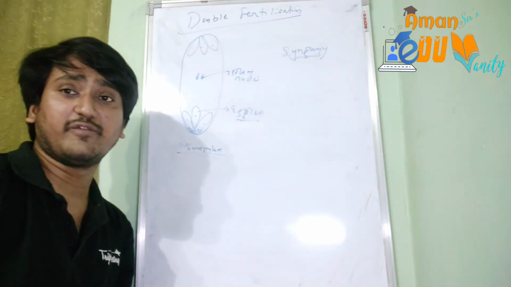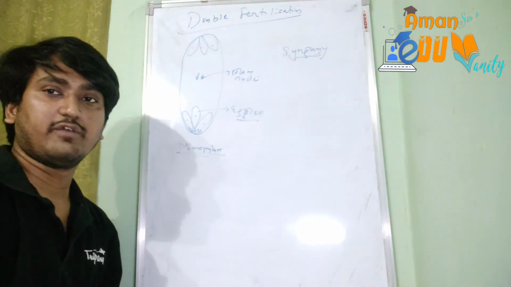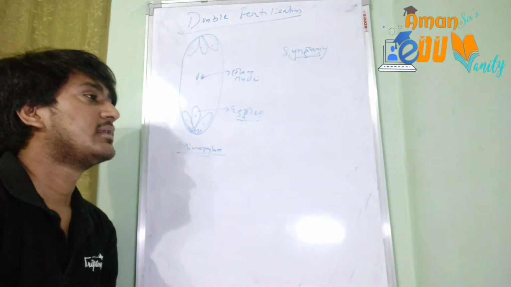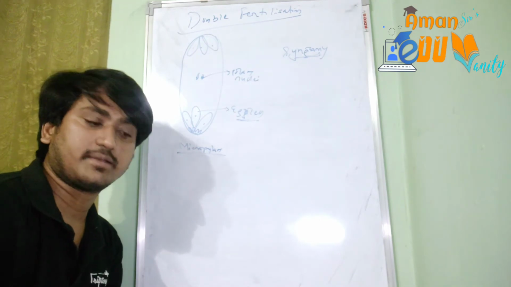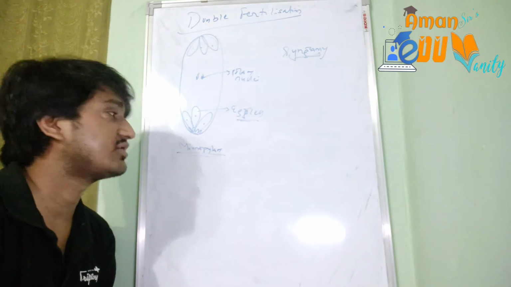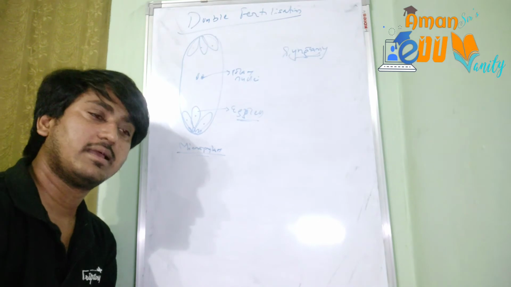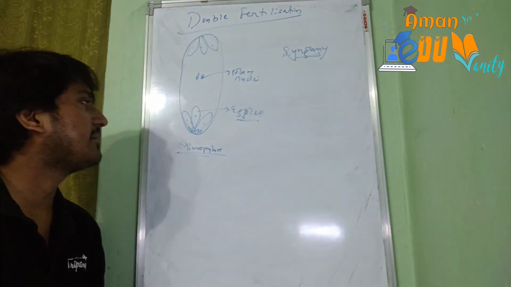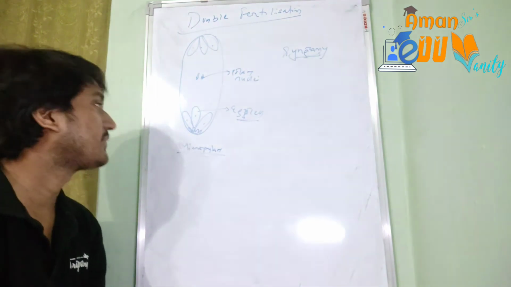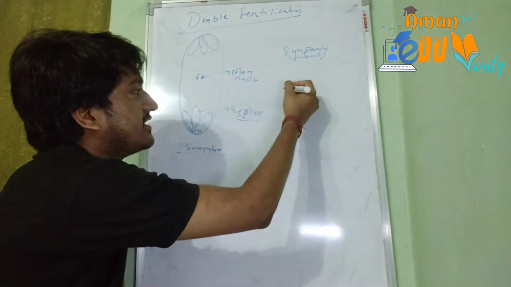So by the dialogue between the pollen and the pistil, the pollen tube has moved up to the ovules, and now it will be entering the ovule or the embryo sac. The filiform apparatus present at the base of the synergids will guide the male gametes and give them a path to enter the synergids, and they will enter through one of the synergids. After entering, one of the male gametes will come to the egg cell and fuse with it to give a zygote.